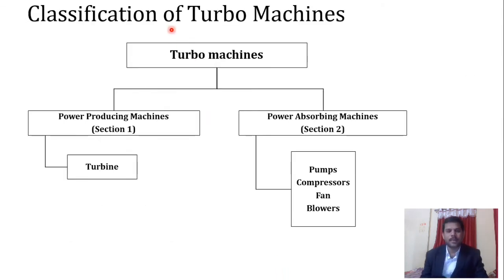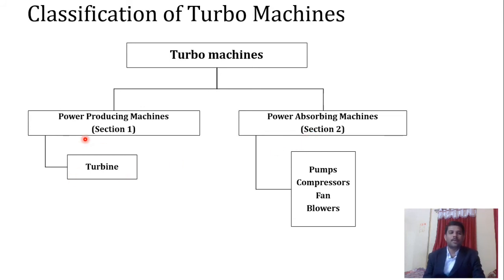Now we will see the classification of turbo machines. Turbo machines are classified into two types, basically power producing machines and power absorbing machines. Turbines are generally called power producing machines, where energy is supposed to transfer. Just concentrate on this statement: in power producing machines, energy is supposed to transfer from the flowing fluid to the solid body. Got it? In power absorbing machines, exactly the opposite occurs: energy transfers from the solid body to the flowing fluid.